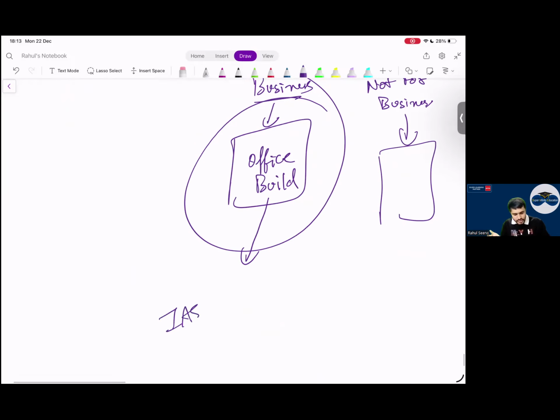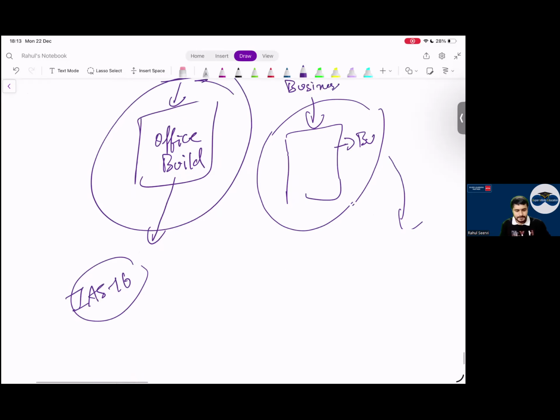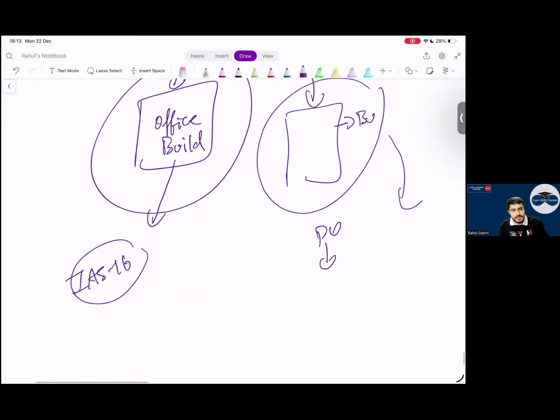Can I say one shortcut? If it is for business, it becomes IAS 16. Now, Manan is saying that I want to construct a bungalow here. Is this bungalow used for business purpose or for his personal use? Personal use. This becomes IAS 40. This is the difference. Business use, IAS 16. Other than business use, IAS 40.